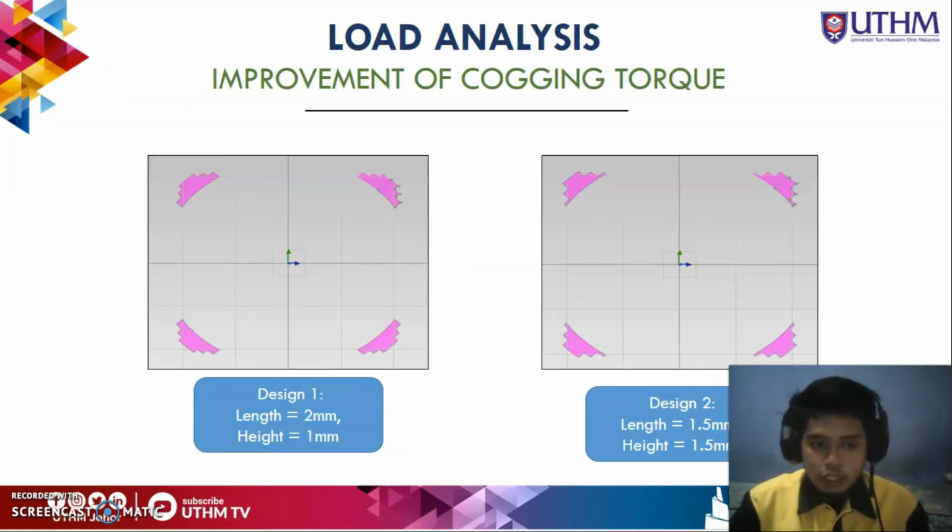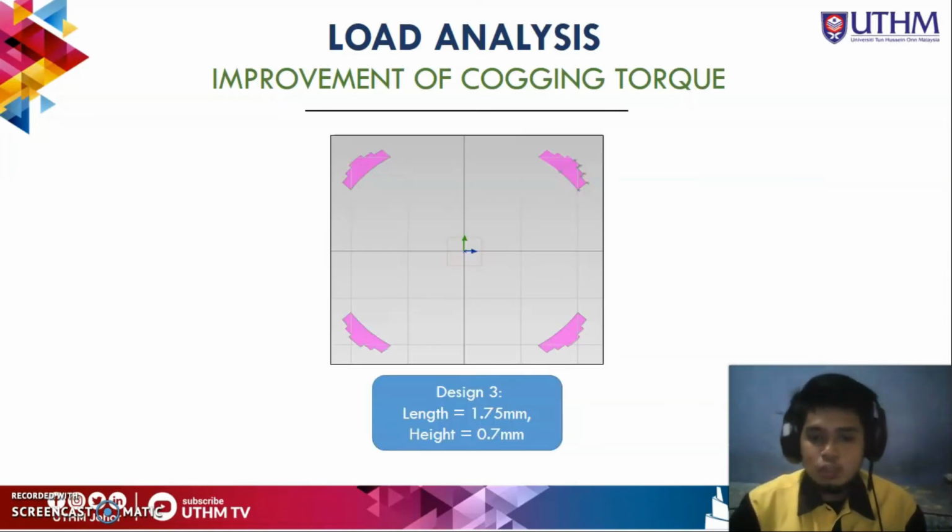For the load analysis, improvement of cogging torque, as I said in the methodology, I propose designs with three different slotting height and length parameters. For design 1, the length is 2 mm and the height is 1 mm. For design 2, the length and height are the same, 1.5 mm. For design 3, the length is 1.75 mm and the height is 0.7 mm. So there are three different designs that I will compare with the initial structure of the FPM.